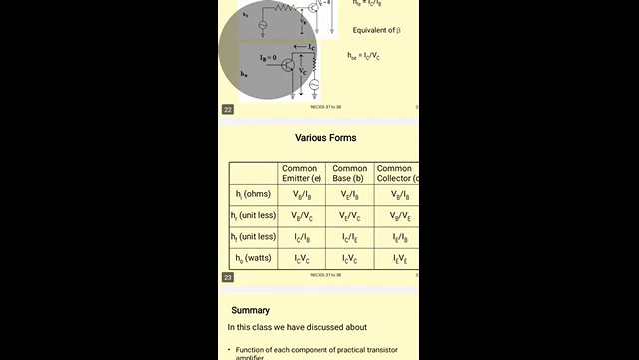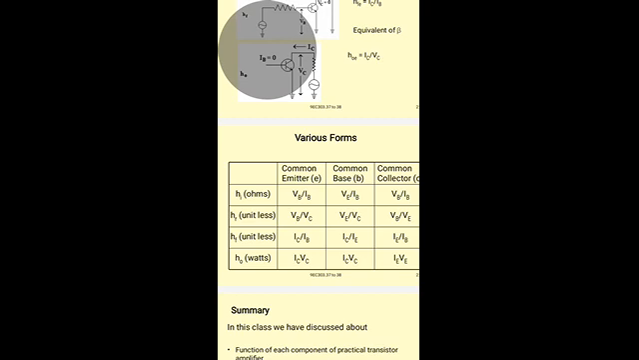So the H parameters of the common emitter configuration: HIE is VB by IB. Now we will see the input impedance for different configurations. For common emitter configuration that we have calculated, HI is equal to input voltage VB by input current IB.